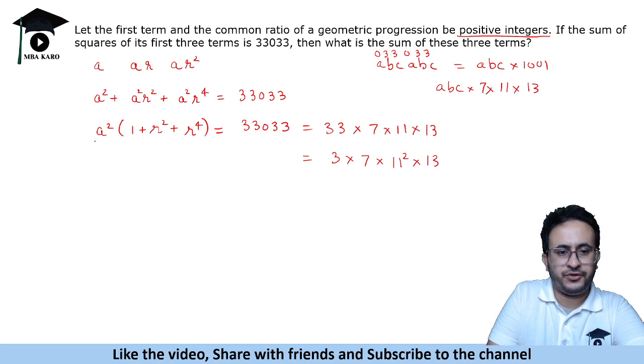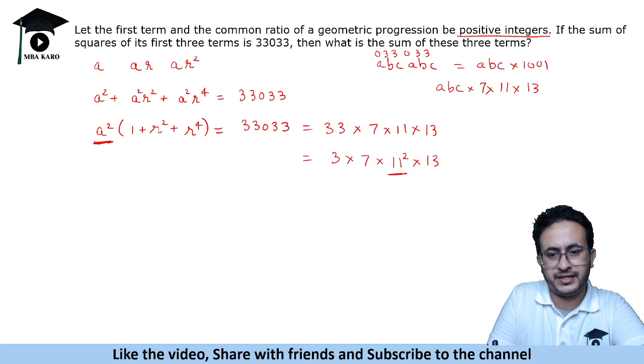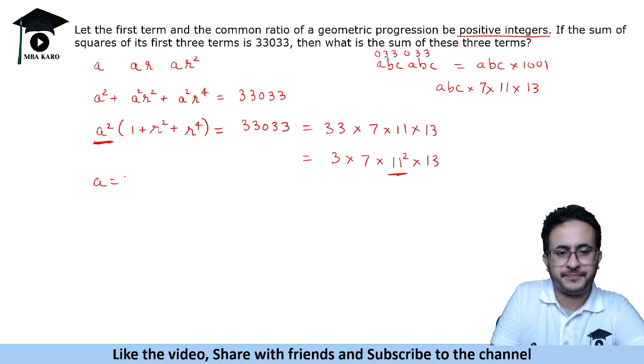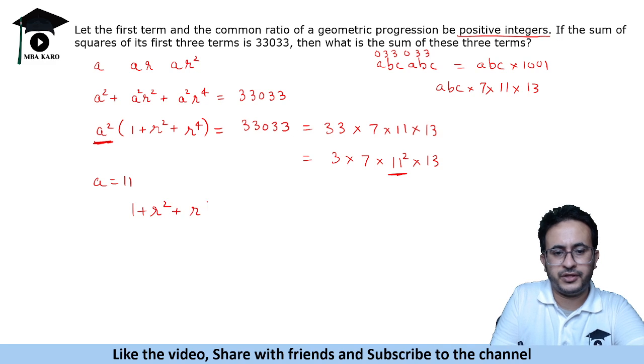Now we need to have a square, and these are both positive integers. So a square is 11 square, so a will be 11. Now we are left with the remaining part, 1 plus r square plus r to the power 4. That is 3 into 7 into 13. 13 into 7 is 91, into 3 is 273.